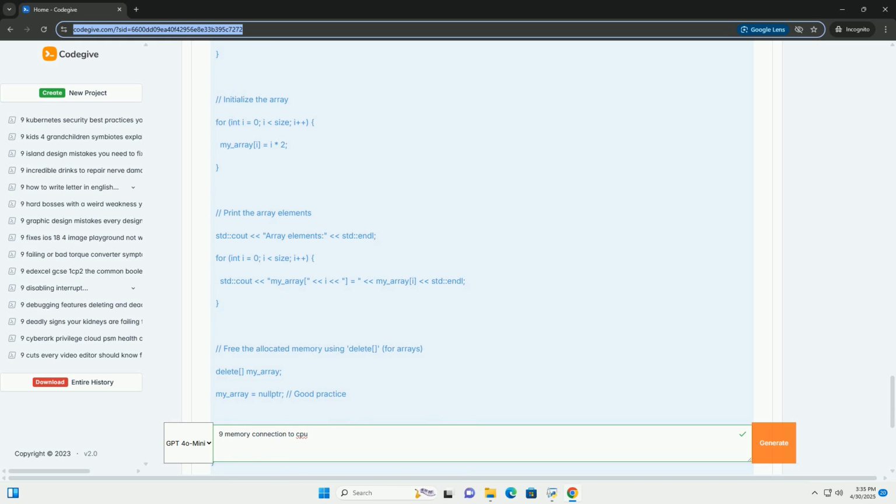DDR4: lower voltage, 1.2 V, higher density, introduced features like on-die termination, ODT, to improve signal quality. DDR5: even lower voltage, 1.1 V, significantly increased bandwidth, introduced on-DIMM power management, PMIC, and ECC on-die, error correction